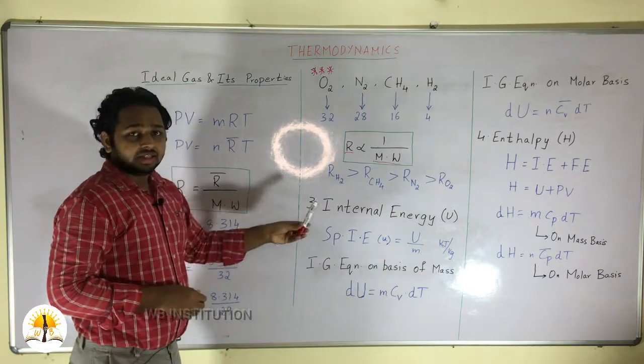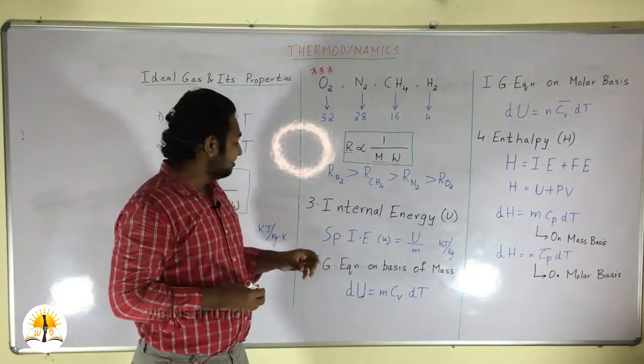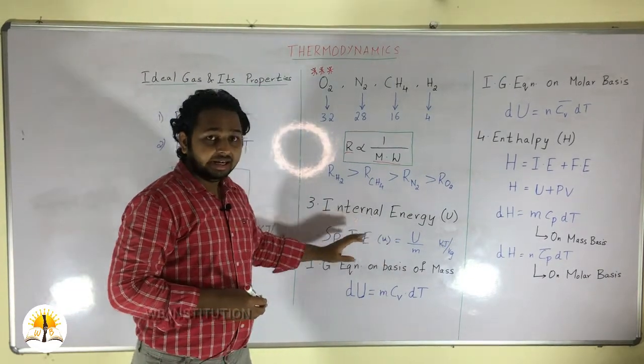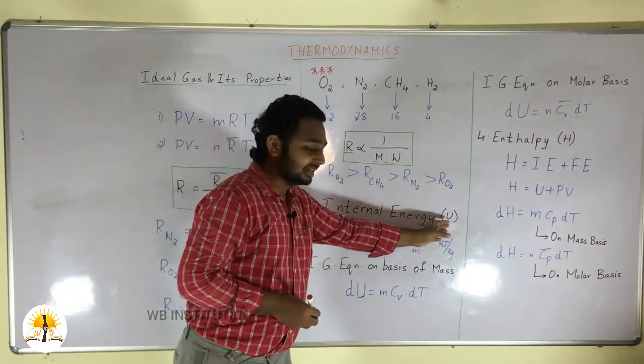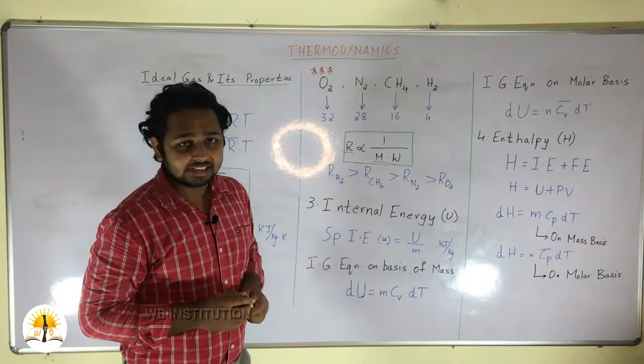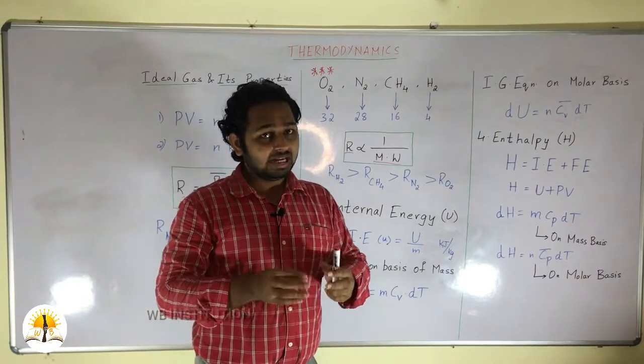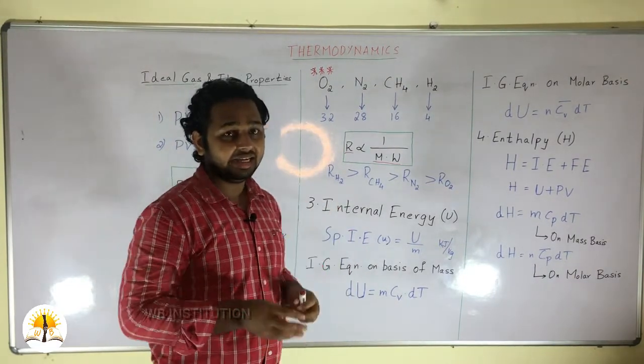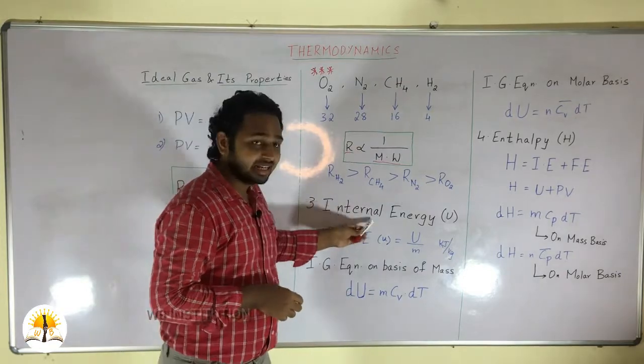Now, the third property of the ideal gas is internal energy. Internal energy is denoted by the capital letter U. So, what is internal energy? Internal energy is nothing but the microscopic level of energies present in the system.